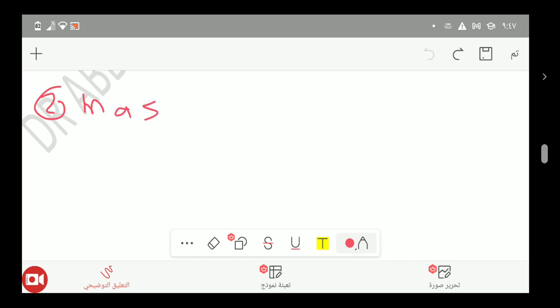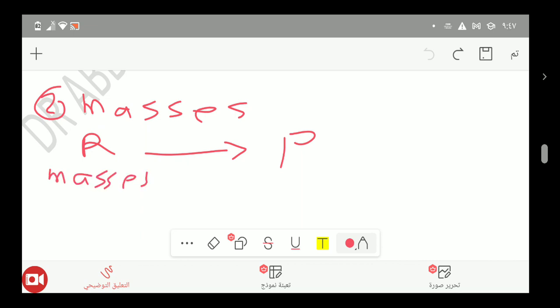Remember, in this chapter we always have a relation between reactant which gives product, a chemical reaction. So we'll deal with masses of reactant and masses of product.